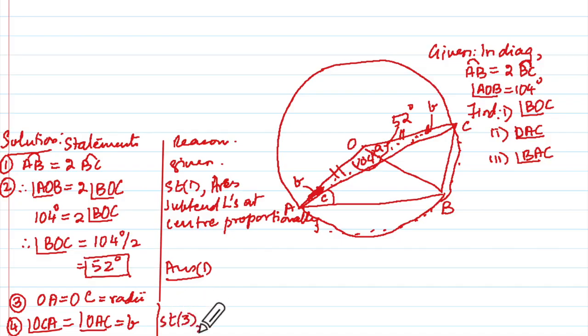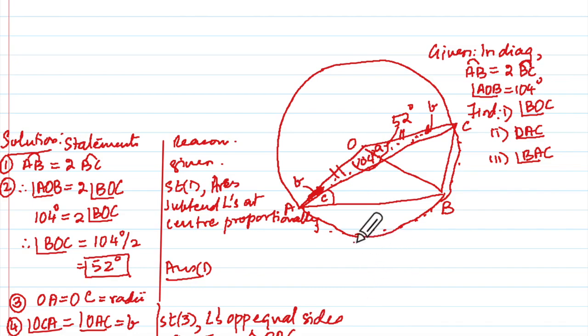Statement number 3. And what you'll say? Angles opposite equal sides are equal in which triangle? OAC. Okay. Because remember, there is OAB also, no? Yes, ma'am. That is why.